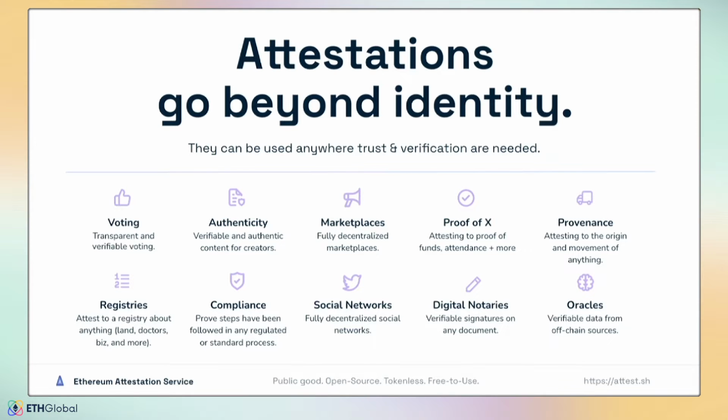Anywhere you need proof or verification that an entity said something, for trust and verification, that's where attestations can play a pretty critical role. So we have teams building around voting systems for transparent voting. You can build things like content authenticity platforms to attest to the authenticity of content by creators, marketplaces, proof of provenance, compliance-related things, registries, digital notaries, oracles. We have a full use case doc in our docs page that can help inspire you if you're looking for some ideas. But ultimately, anywhere you need to prove trust or verification around some sort of structured data, that's where attestations are going to be helpful.